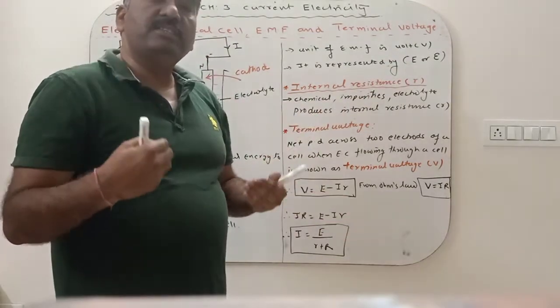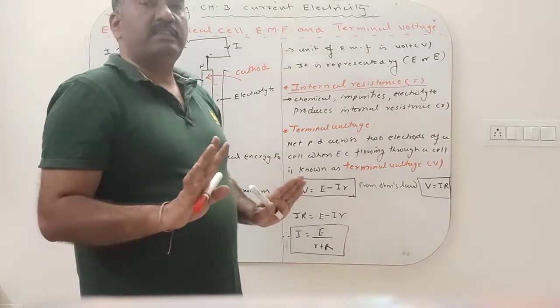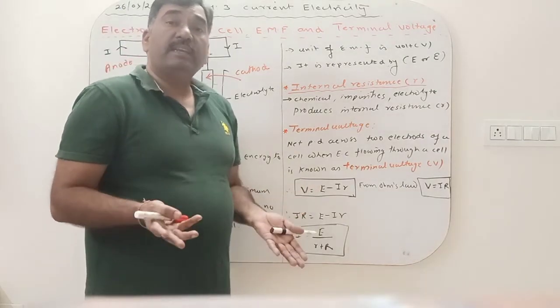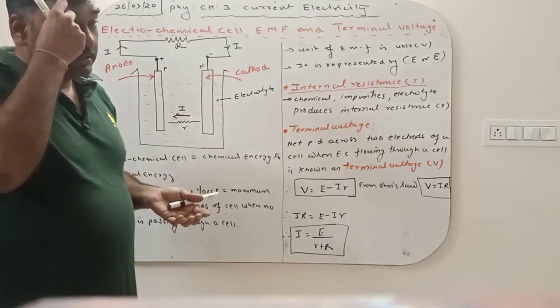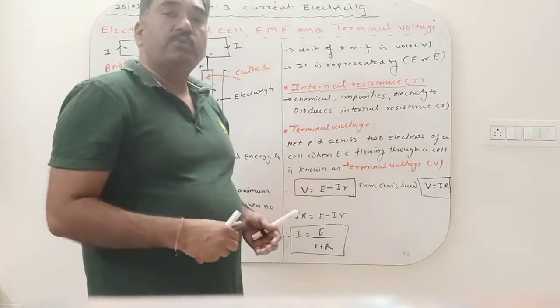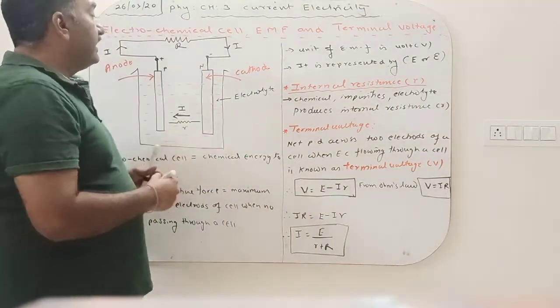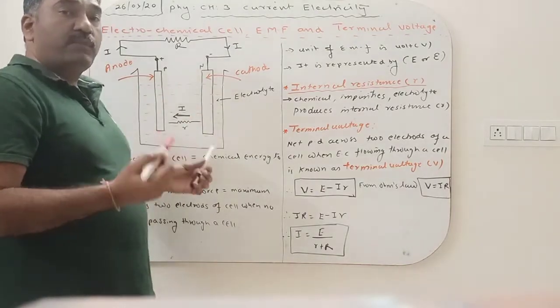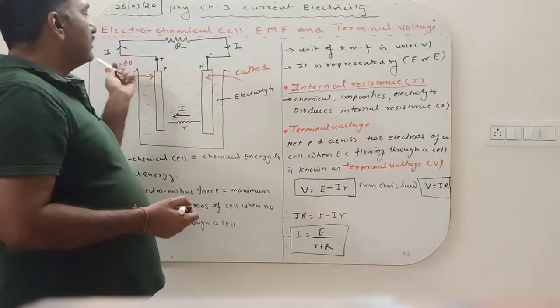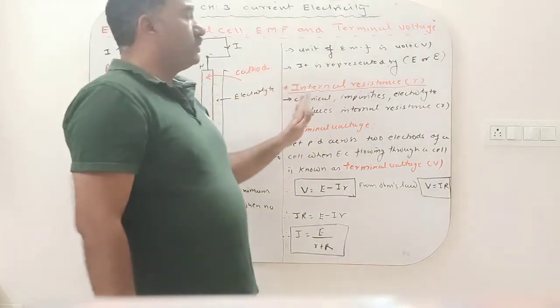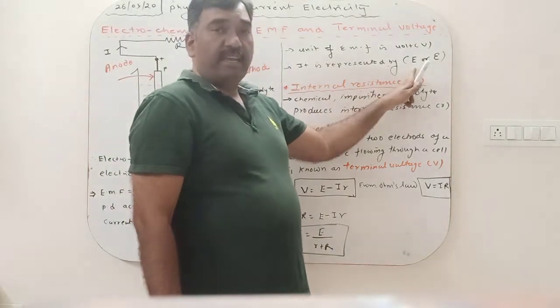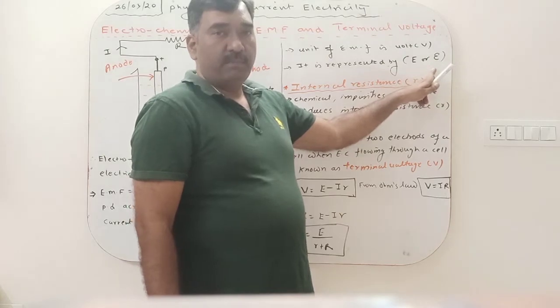It is the energy per unit charge, nothing else. Where does the energy come from? Due to the chemical reaction, the energy released is gained by the unit positive charge, and then the positive and negative electrodes are formed, and when you connect, electric current passes through the cell. So EMF is represented by either capital E or the epsilon symbol.